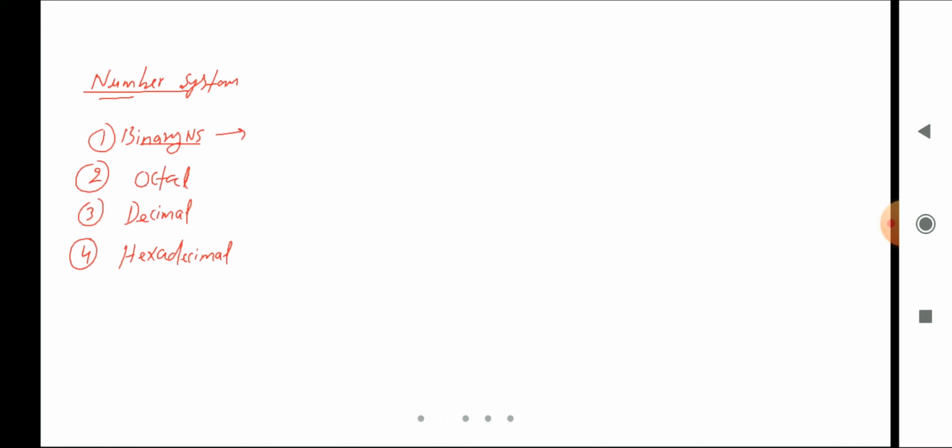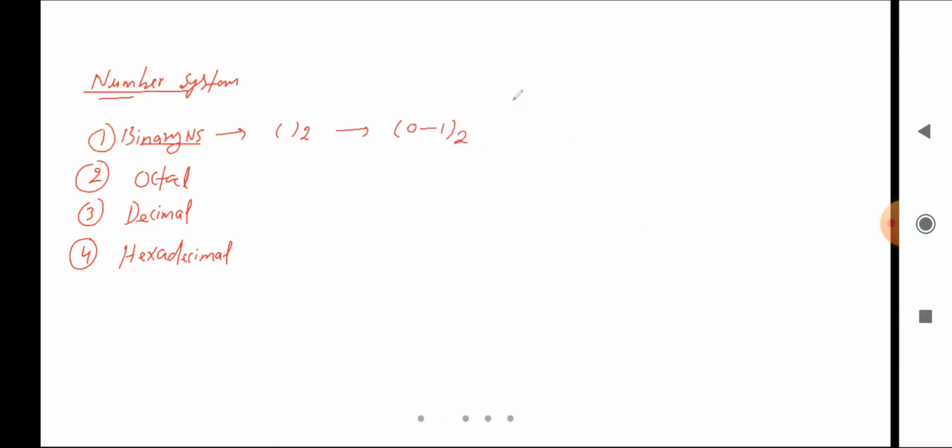Okay, so let's continue. If we talk about the binary number system, here the base will be 2, right? In binary number system the base will be 2, and there can be two values, 0 or 1.